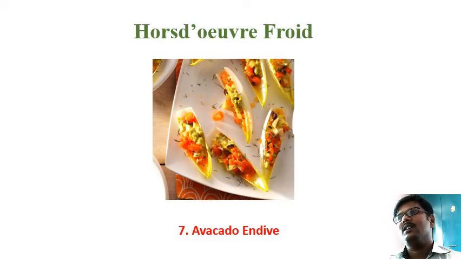And after that, I'm showing you avocado endive. It is another creative appetizer of European cuisine. Here you can see the mashed avocado pulp, and they are using some carrots and tomatoes in that. With the help of any kind of plating, you can use this to stuff these things.